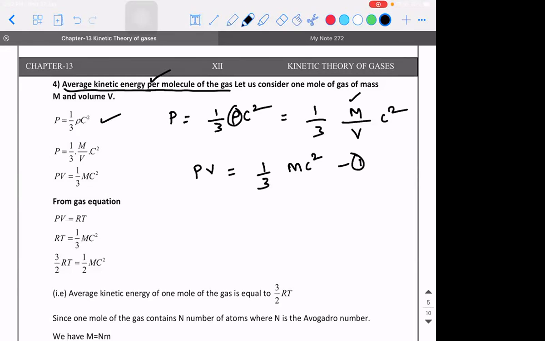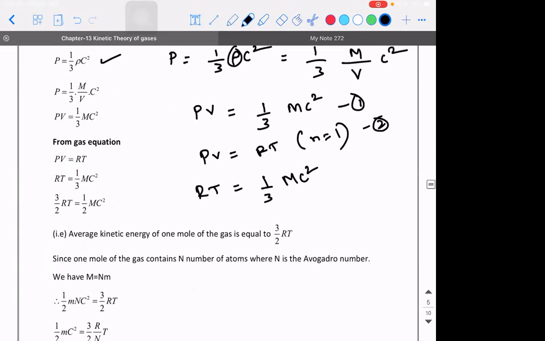Similarly, if I take 1 mole of a gas, then PV will be equal to RT when n is equal to 1. Let this be 2. From 1 and 2, what can I conclude? RT is equal to 1 by 3 into mc square. Correct? So if I take 3 to the other side, 3 times RT is equal to mc square.